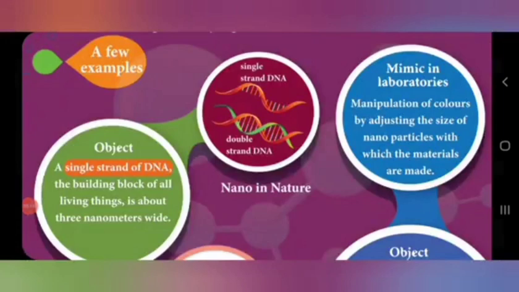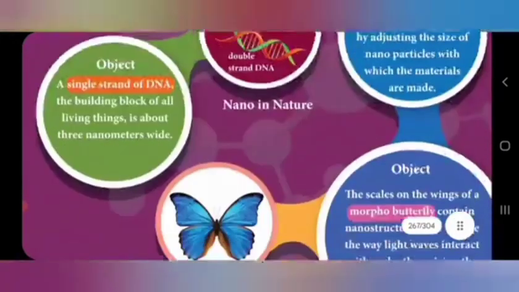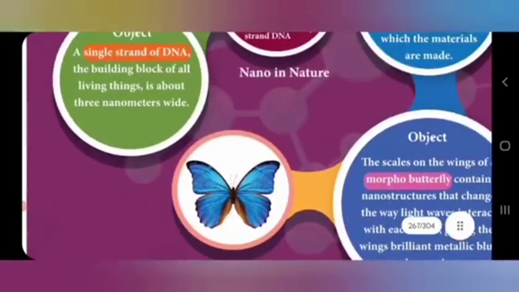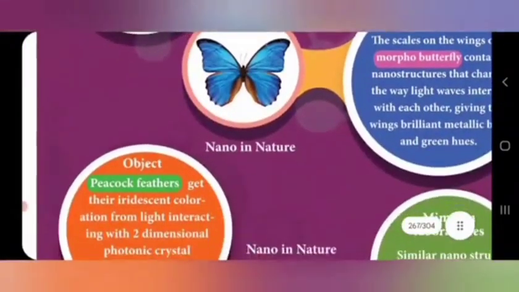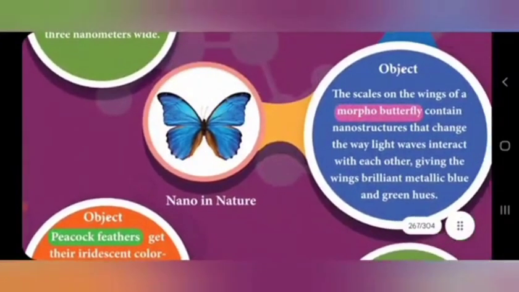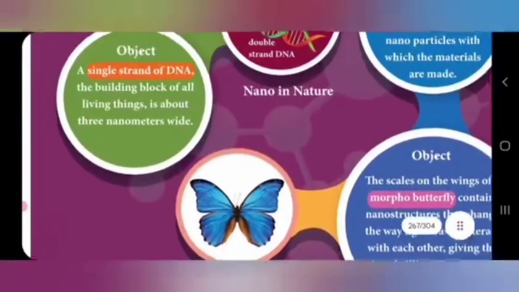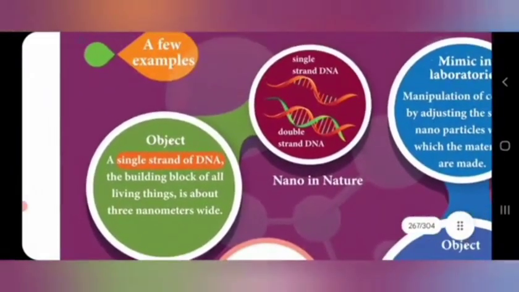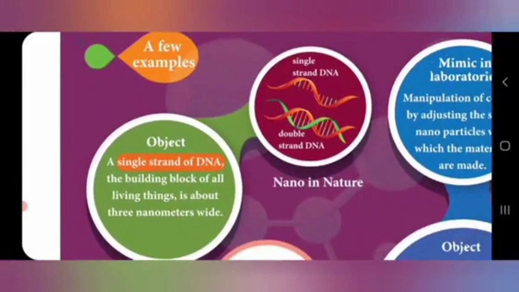Some naturally occurring nanostructures are, first, DNA, and second, the peacock feather, and also the color of butterflies: the scales in the wings of the morpho butterfly contain nanostructures. First is DNA, single strand and double strand.